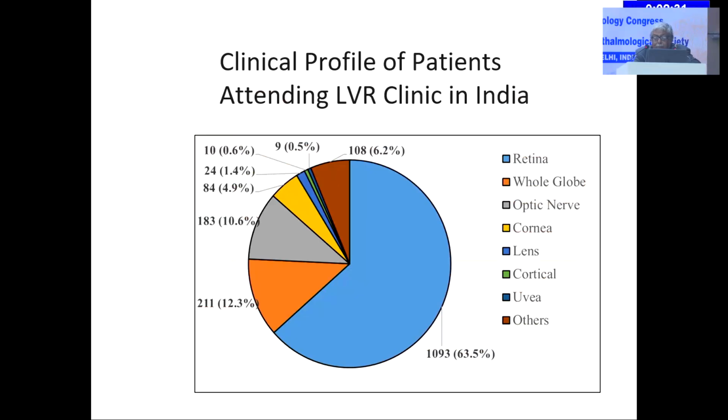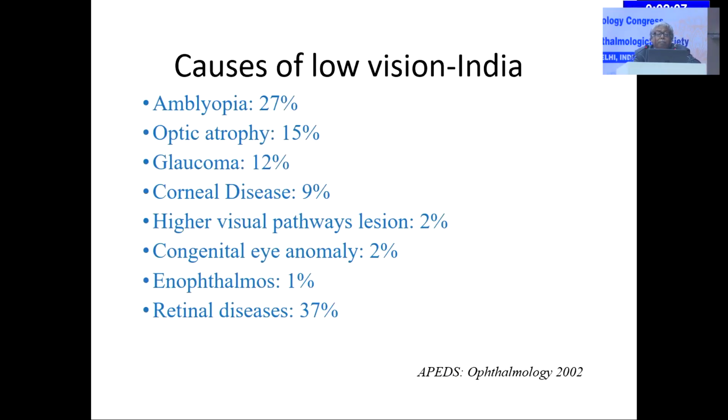Looking at the clinical profile of patients attending our LVA clinic, we can see that most of the LVA problems concentrate on the retina, more than 63%, and then on the whole globe, optic nerve, cornea, lens and cortical.